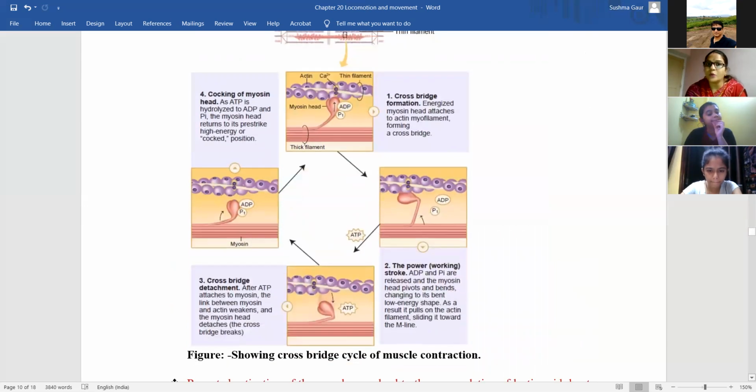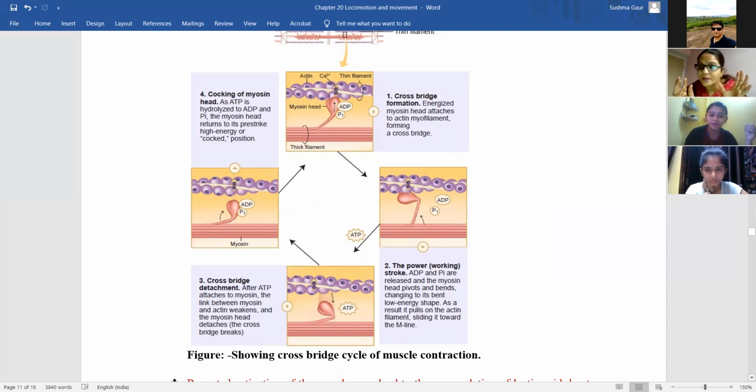Now, the process of binding of myosin with actin is known as cross bridge process, and this is responsible for the contraction of muscle. Okay, and the myosin will only bind to actin when the troponin present on the actin is bind with calcium. Okay, so Risha ने question पूछा था कि from where the calcium is coming for the process of muscle contraction. So this calcium is stored in the sarcoplasmic reticulum of the muscle fiber. So when the neurotransmitter acetylcholine is released and it creates an action potential, so the calcium ion, yeah.